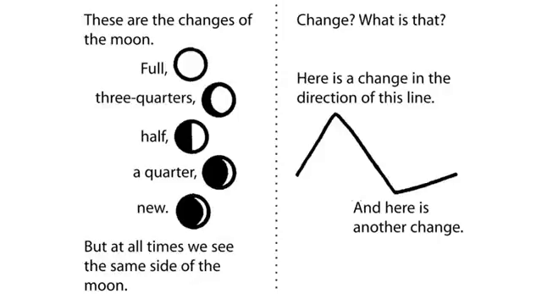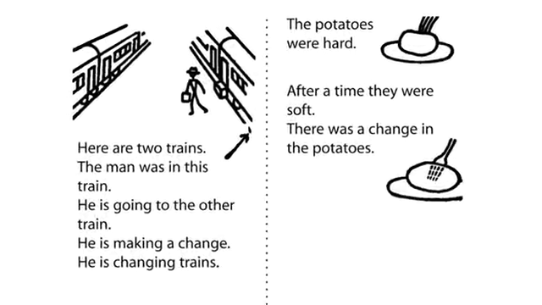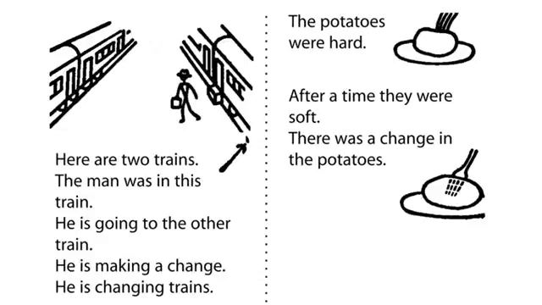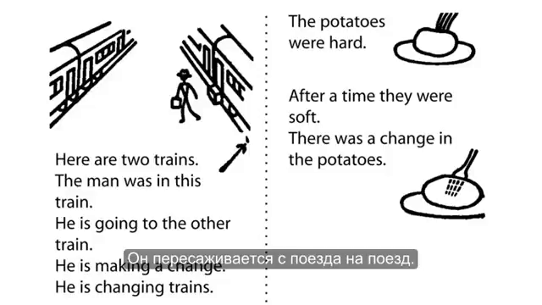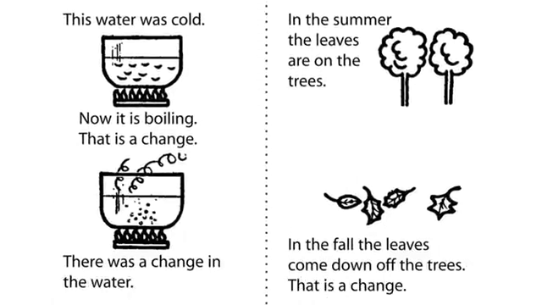Change? What is that? Here is a change in the direction of this line. And here is another change. Here are two trains. The man was in this train. He is going to the other train. He is making a change. He is changing trains. The potatoes were hard. After a time, they were soft. There was a change in the potatoes. This water was cold. Now it is boiling. That is a change. There was a change in the water.